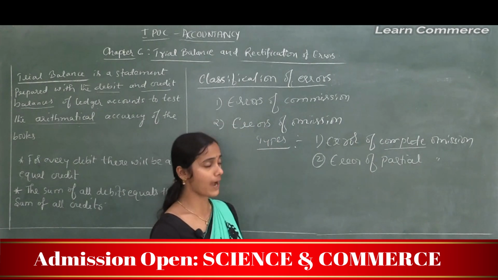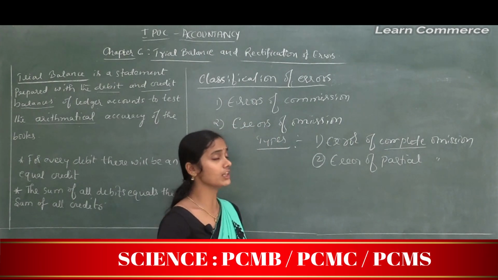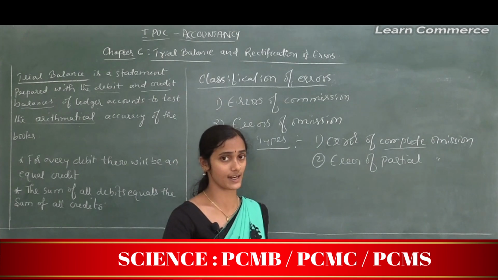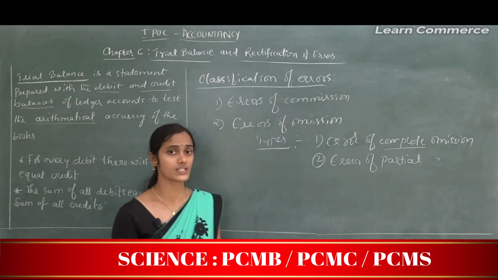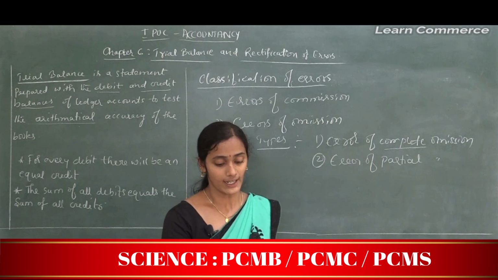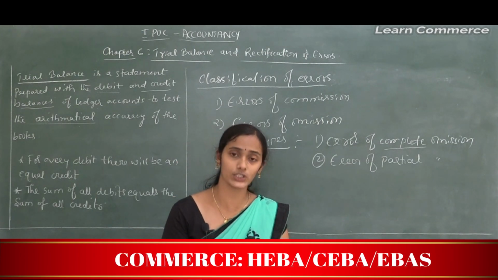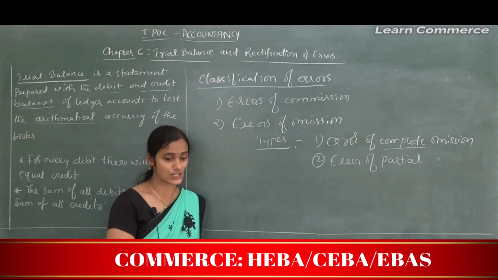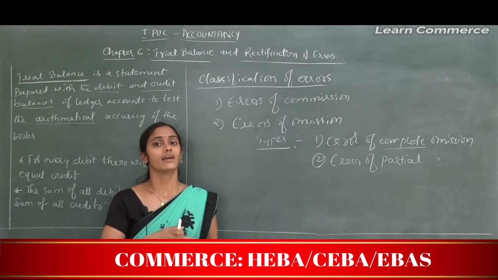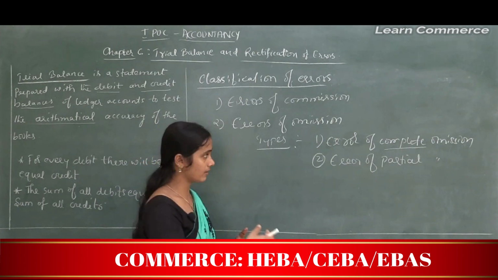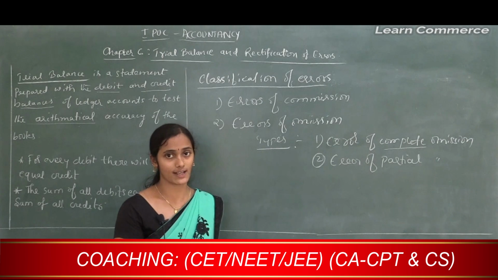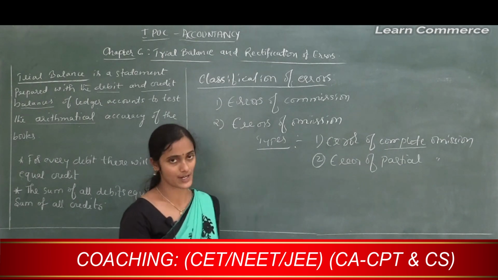In the same way, error of partial omission. If one aspect of a transaction is recorded in the books of accounts and another aspect is not recorded, that is, when a transaction is omitted partially at the time of recording, then it is called error of partial omission.